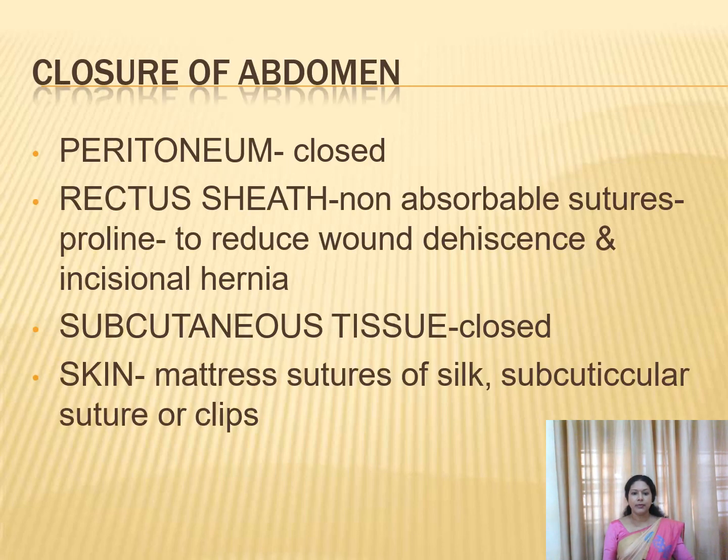Close the peritoneum and go for the rectus sheath. For the rectus sheath, if you want, you can use a non-absorbable suture, but nowadays commonly we are using the absorbable one. Non-absorbable, such as Prolene, will help reduce wound dehiscence and incisional hernia in the future. And later we should close the subcutaneous tissue. And finally, for the skin, we can suture using mattress sutures of silk, or subcuticular suture, or clips.